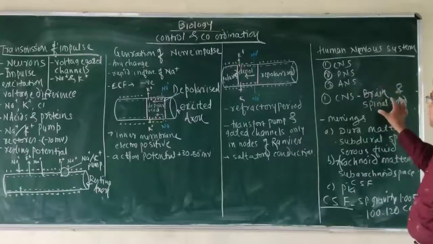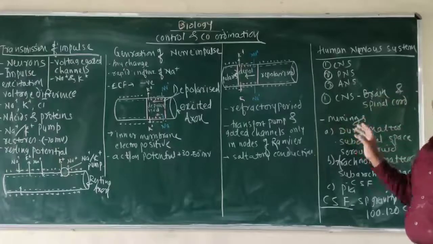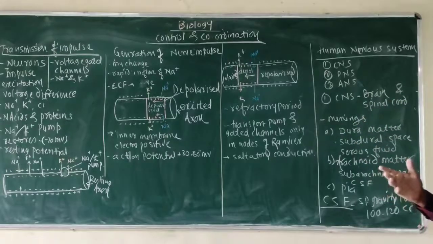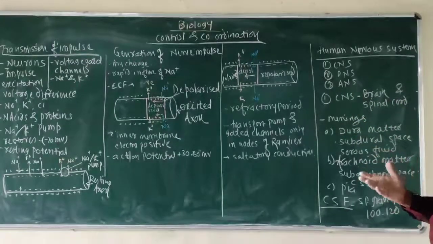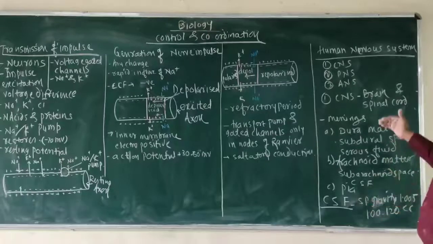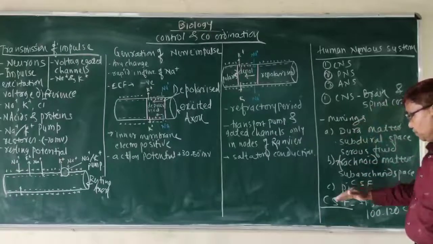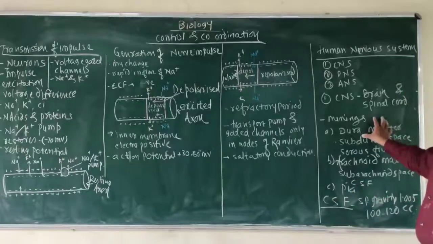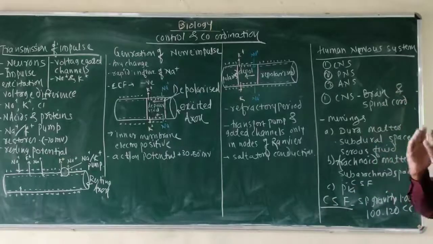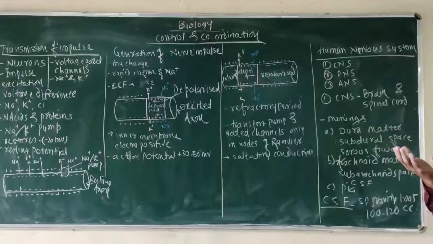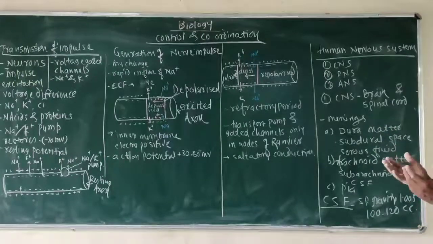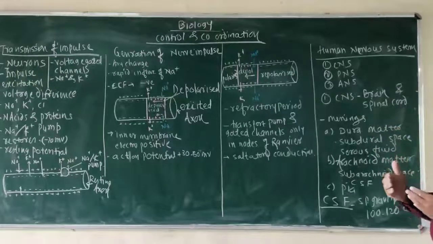Inside the cranium and inside the vertebral column, there are three meninges or coverings. These meninges are protective in function. The first meninx is the duramater, which is close to the bony box, the cranium, or very close to the vertebral column.